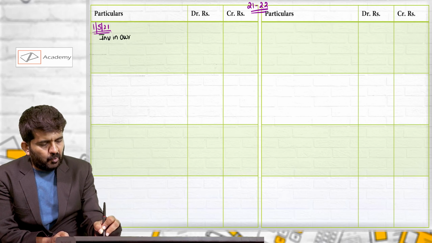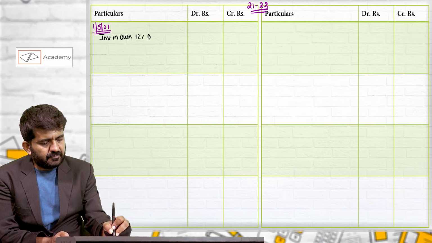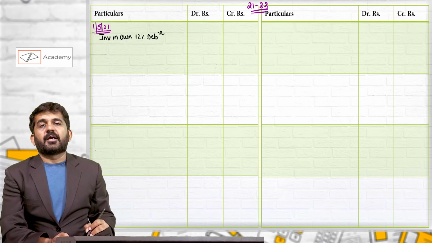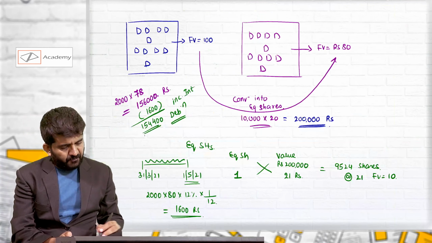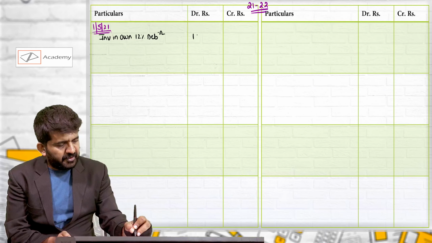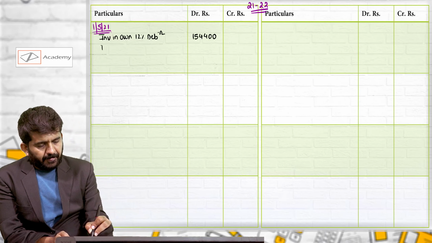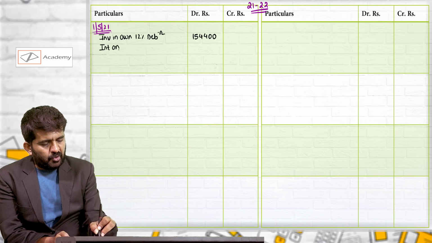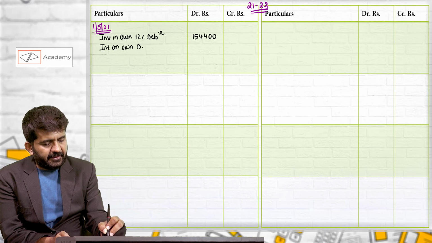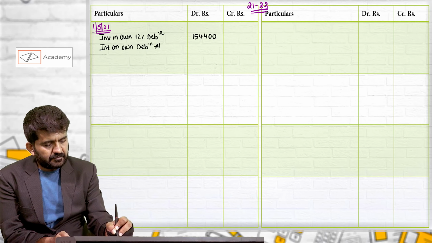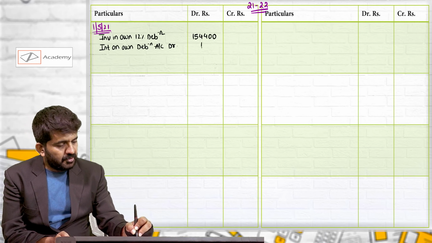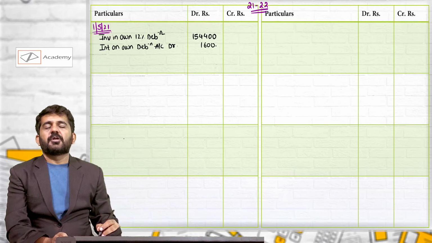Investment in own debenture account debit. How much we are paying for debenture? 1,54,400. Interest on own debenture account debit, 1,600 rupees.